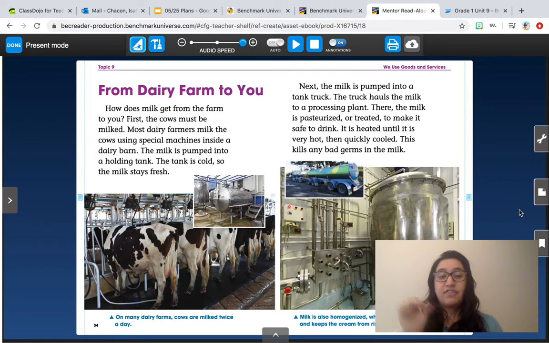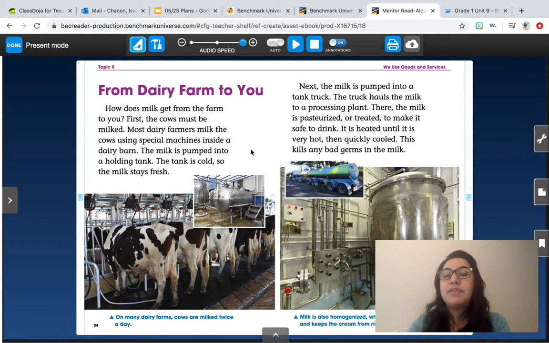So first, they have to milk the cow, okay? Most dairy farmers milk the cows using special machines inside a dairy barn. So what used to happen is people would do it with their hands, but now you see this metal machine right next to the cow. They hook it up to the cow and it milks them for them. So now the farmer doesn't have to milk, because that's too many cows. So they just hook a machine up to the cow.